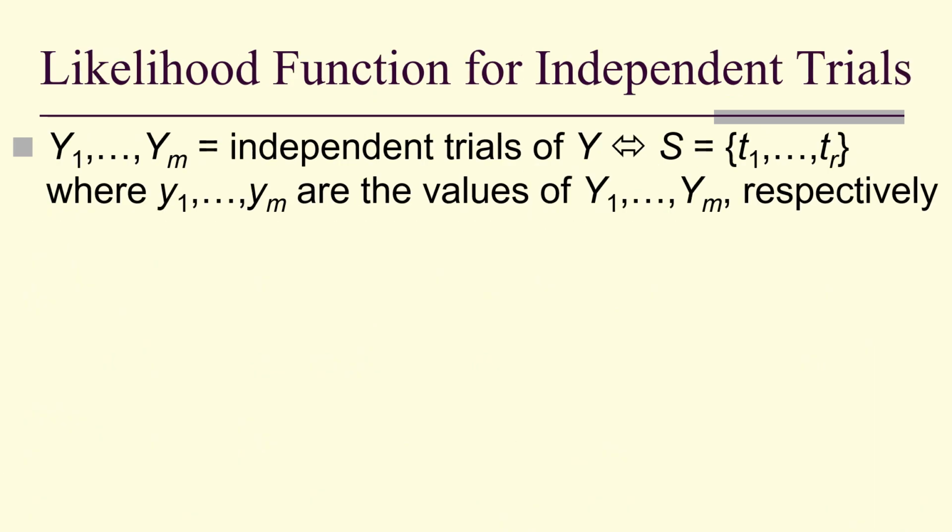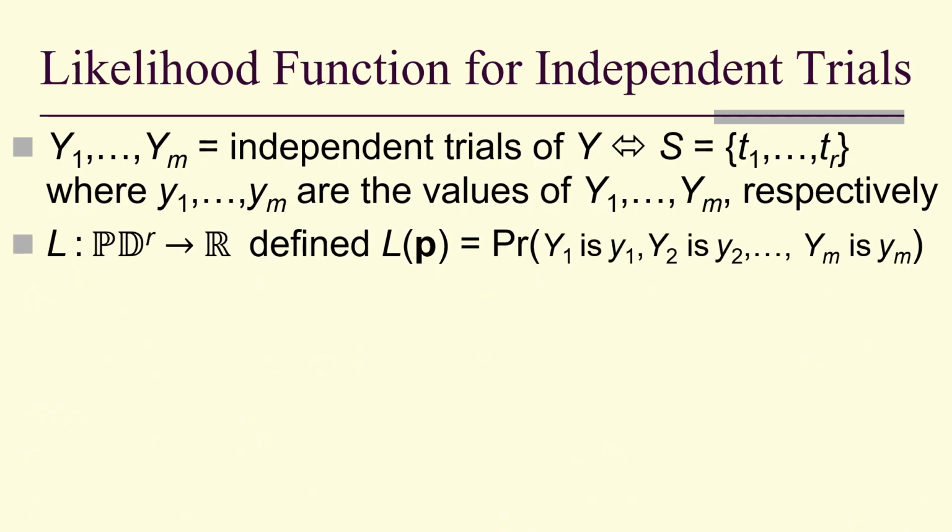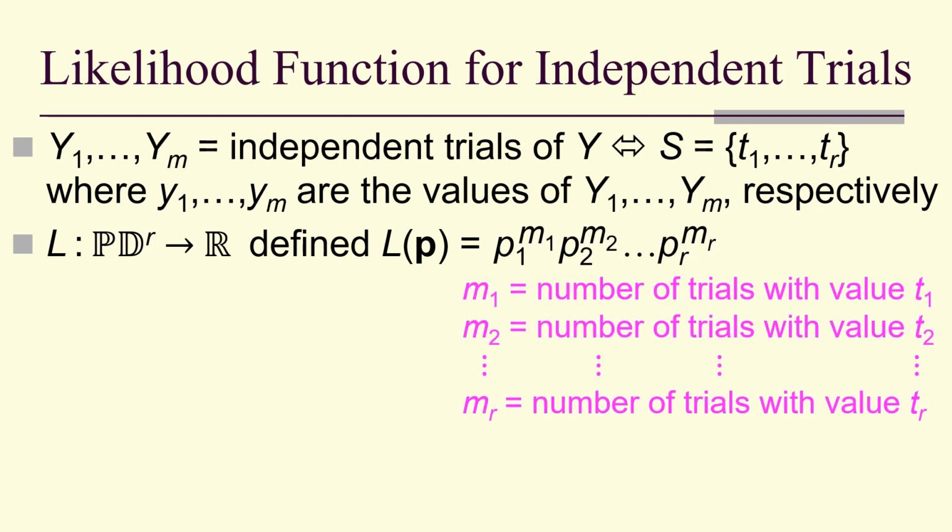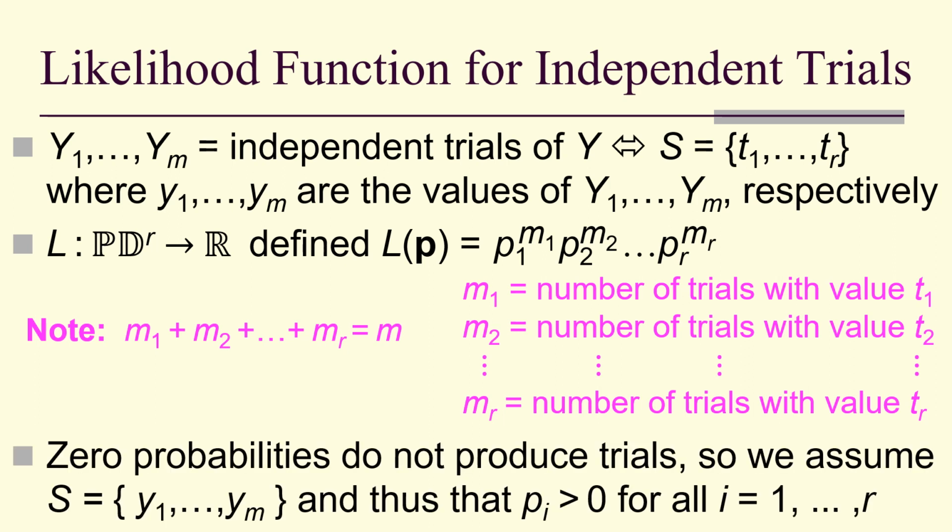Well, now we go back to our likelihood functions. So remember, a likelihood function is motivated by the joint probability of y1 being little y1 for trial 1 and y2 being little y2 for trial 2 and so on, which gave us this, because they're independent and identically distributed, this product form for the likelihood function. Zero probabilities do not produce trials, so we assume that S is just the set of all outcomes in the trials, and that would mean that none of these probabilities can be zero.